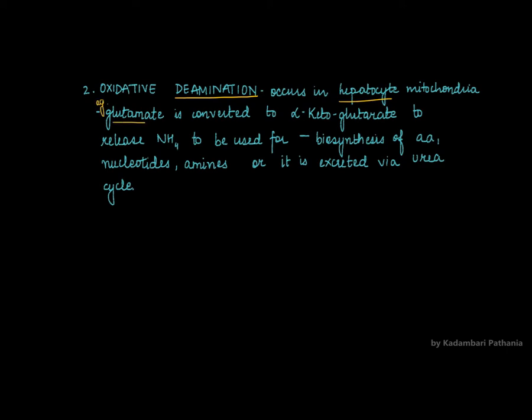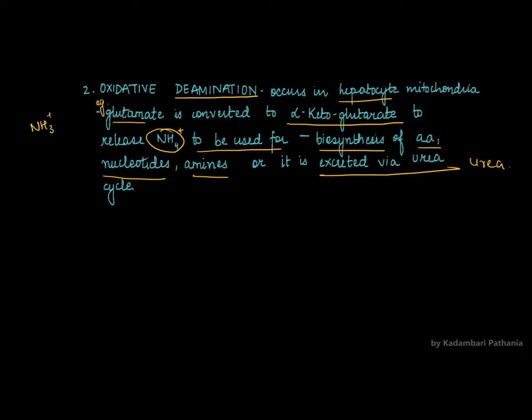Glutamate, यहाँ पे example हमने लिया है, glutamate is converted into alpha ketoglutarate to release ammonium ion, which can be used for biosynthesis of amino acid, either nucleotides or different amines, or it is excreted via the urea cycle as urea. ठीक है, यहाँ पे जो deamination है, यहाँ क्या होगा, जो अमीन ग्रुप था वो completely remove कर देंगे, बट जो transamination था वहाँ पे अमीन ग्रुप is transferred from one amino acid to another amino acid.